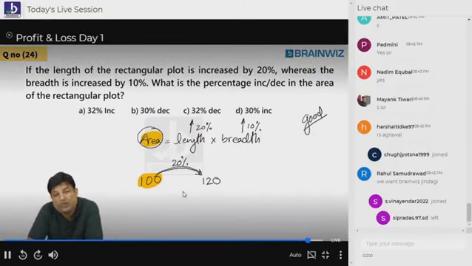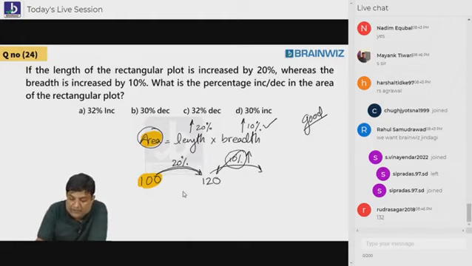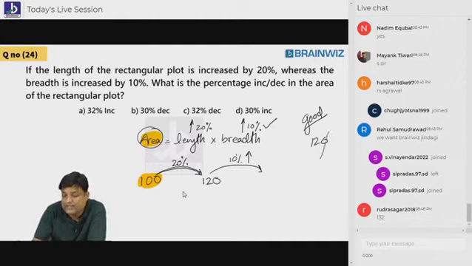I hope you all know that this is 120. Now, don't keep quiet. The second number jumps by how much percent? 10% jump. So 10% of 120 or 10% of 100? It's not of 100, it's 10% of 120. What is 10% of 120? Remove one zero, keep a dot, that is 12. So when 120 jumps by 10%, it will be 132.